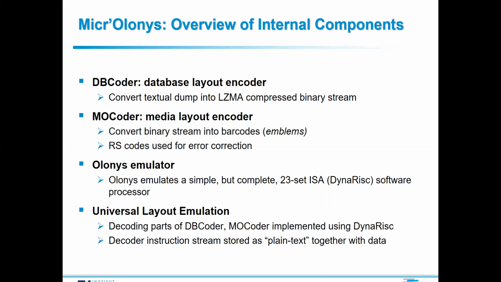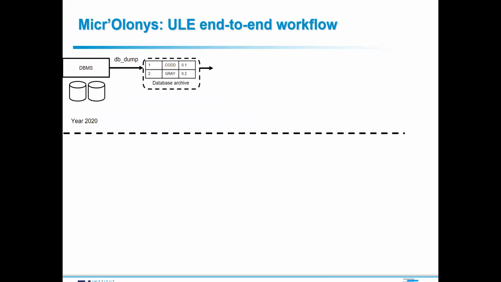So it emulates a software processor that provides 23 instructions. Okay? And using these components, MicroLunus implements universal emulation by implementing the decoding parts of dbcoder and MOcoder. Remember, the decoding part of dbcoder converts compressed data into uncompressed data, and the decoding part of MOcoder converts barcodes into digital data, into compressed data. Okay, so we implement the decoding parts using these 23 DynaRISC instructions. And once we have implemented this, the instructions themselves can be stored as plain text together with the data. So that's the central idea of MicroLunus.